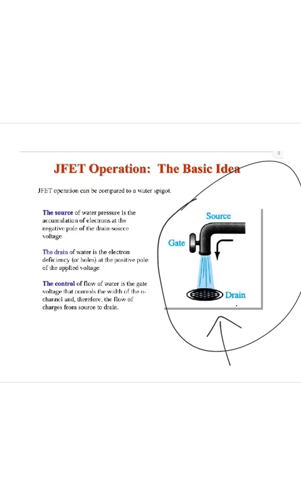You can see here the source of the water pressure is the accumulation of electrons at the negative pole of the drain source voltage. The drain water is the electrons at the positive pole of the applied voltage. The control of the flow of water is the gate voltage that controls the width of the N channel and therefore the flow of charge from the source to drain.